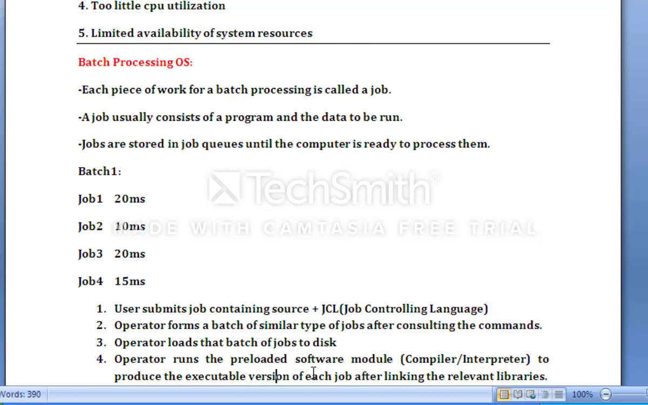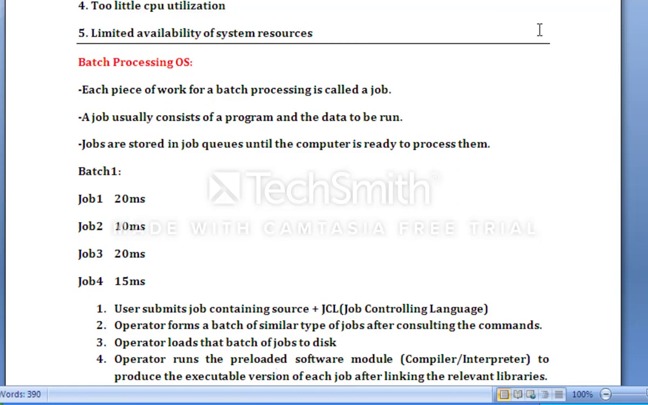So the concept behind batch processing is that the user has to collect similar kinds of jobs, and each piece of work for batch processing is called a job. So a job is nothing, just a piece of work which is going to run. A job usually consists of a program and data to be run. As I write here in the second step, a job usually consists of a program and the data to be run. So don't be confused, a job is nothing, just a program which the user intended to run, okay, or the data or program that the user wants to process, that is a job.